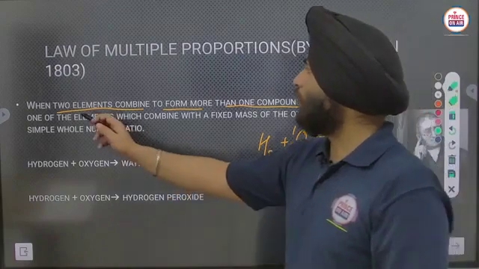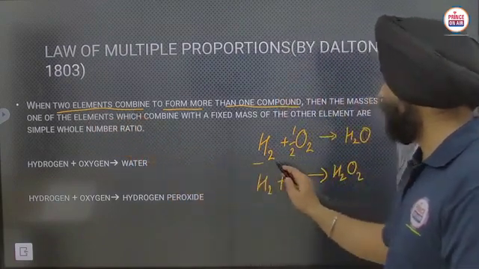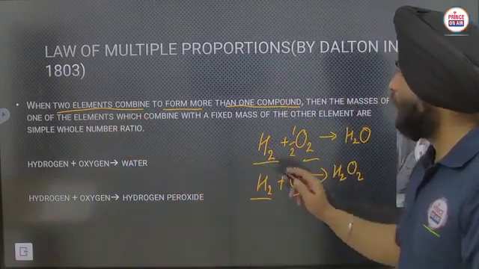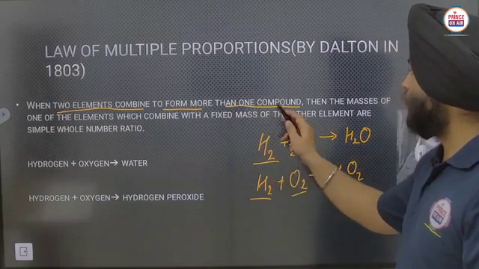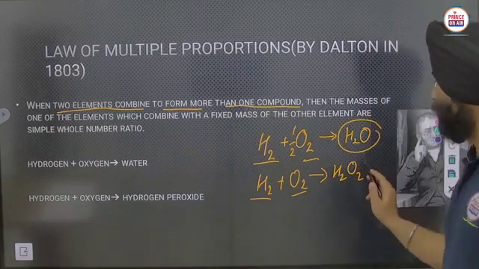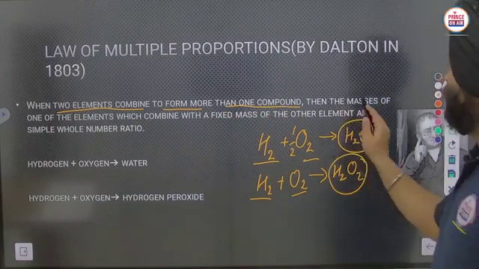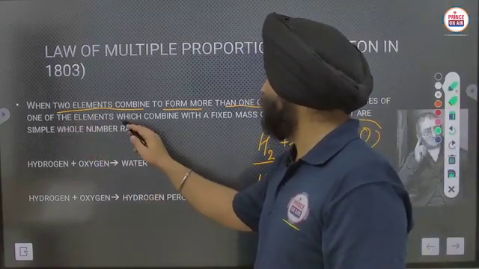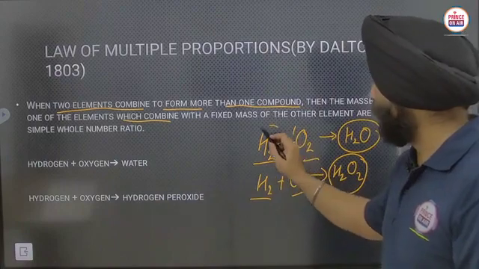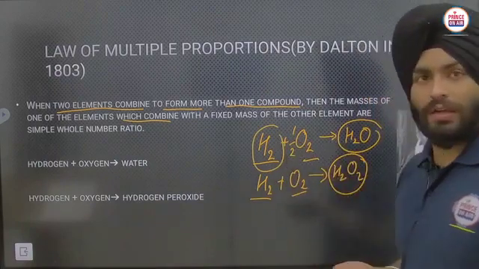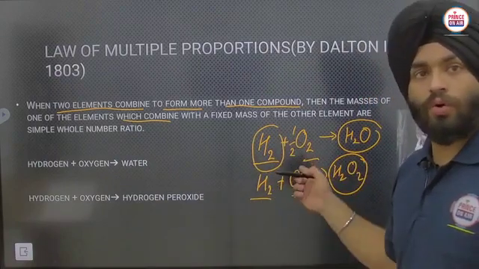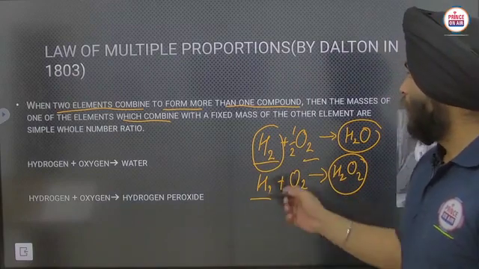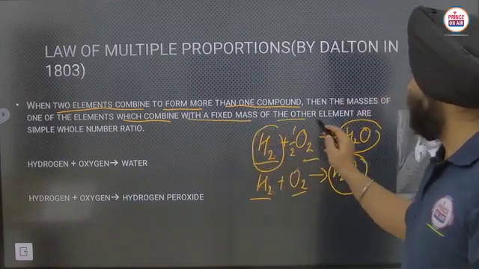So here when two elements, hydrogen and oxygen, combine to form more than one compound, more than one compound is formed here, then the masses of one of the elements which combine, anyone you can take, hydrogen or oxygen, with the fixed mass of the other element.